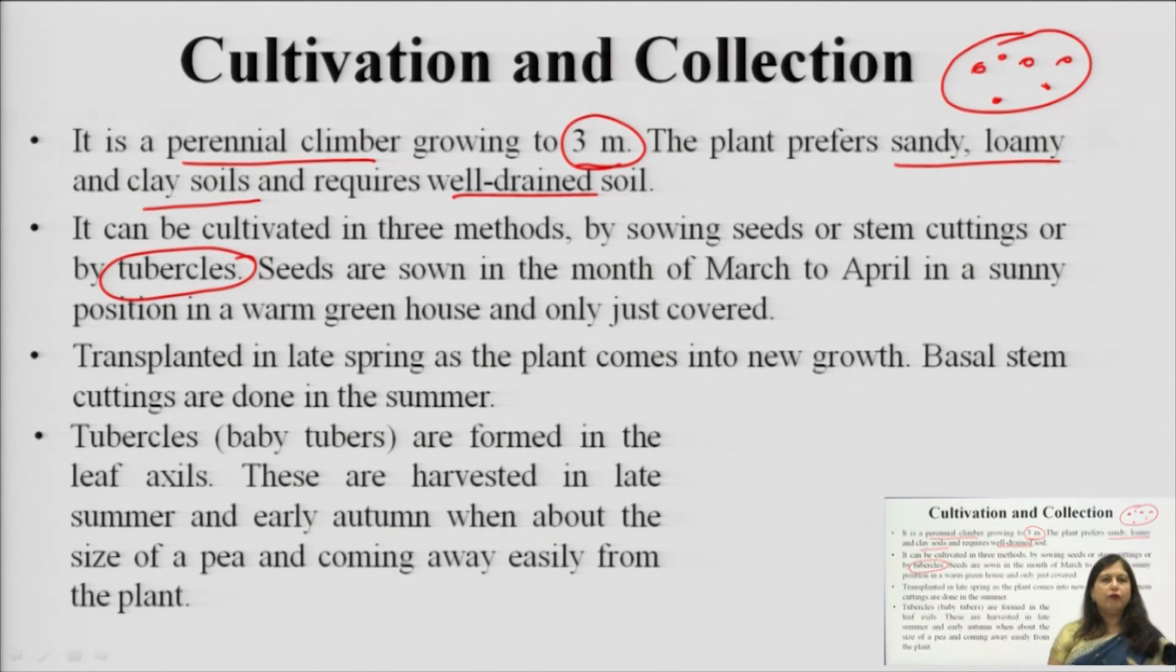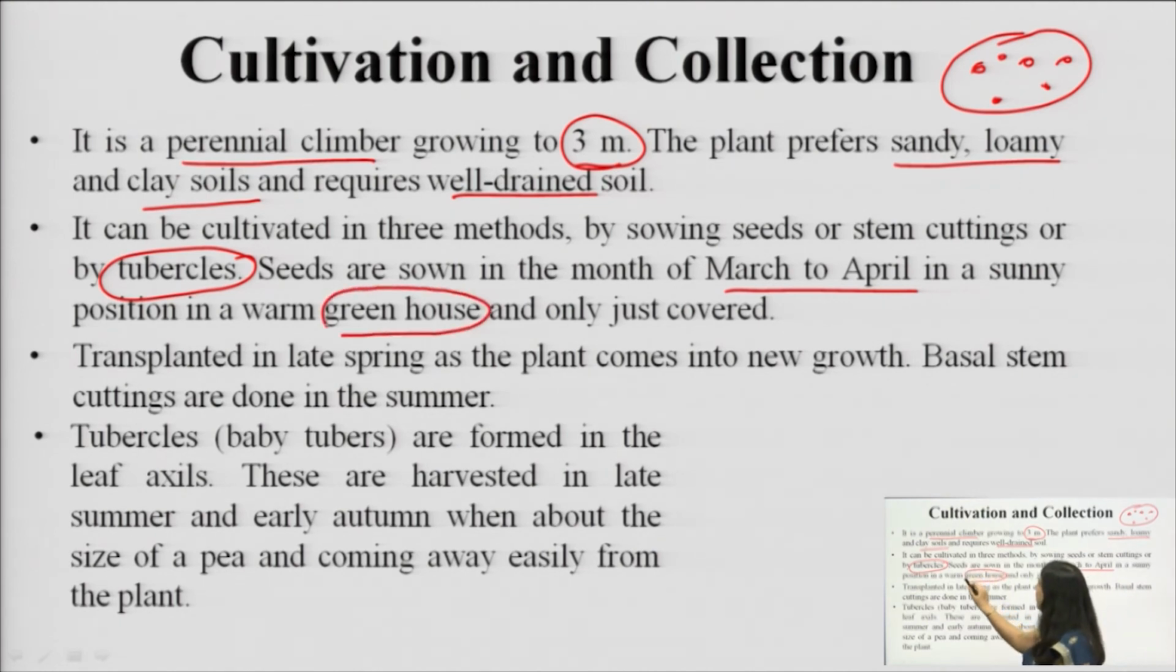Just like in potato, we remove the eye of the potato and we can plant it to get an entire new plant. Same way here, the tubercles can be transplanted to get new plants, and generally the seeds are sown in March to April in the sunny time in the greenhouse. It has to be covered initially, and later on they are transplanted in the fields, but they have to have some support so they can grow on those particular supports.